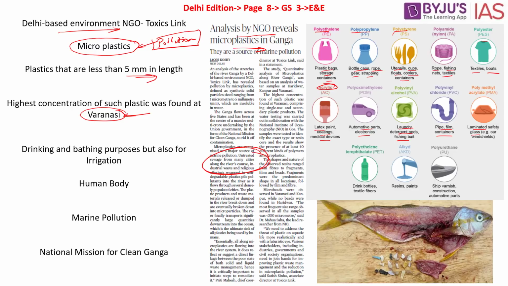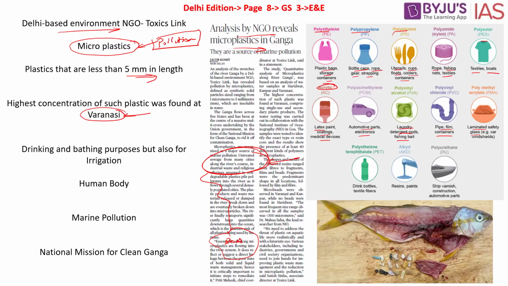Then as and when these plastics are dumped into the river, they are broken down and ultimately they become microparticles added to the ooze of the river. Finally, the river water stretches along different states in India and ultimately lands up in the Bay of Bengal, thereby polluting the ocean water as well. So it is not only polluting the river Ganga, but as and when it stretches from one state to another, it ultimately falls into the Bay of Bengal. The Bay of Bengal region is also polluted, says this study. Because of this, it has created multiple concerns of pollution.